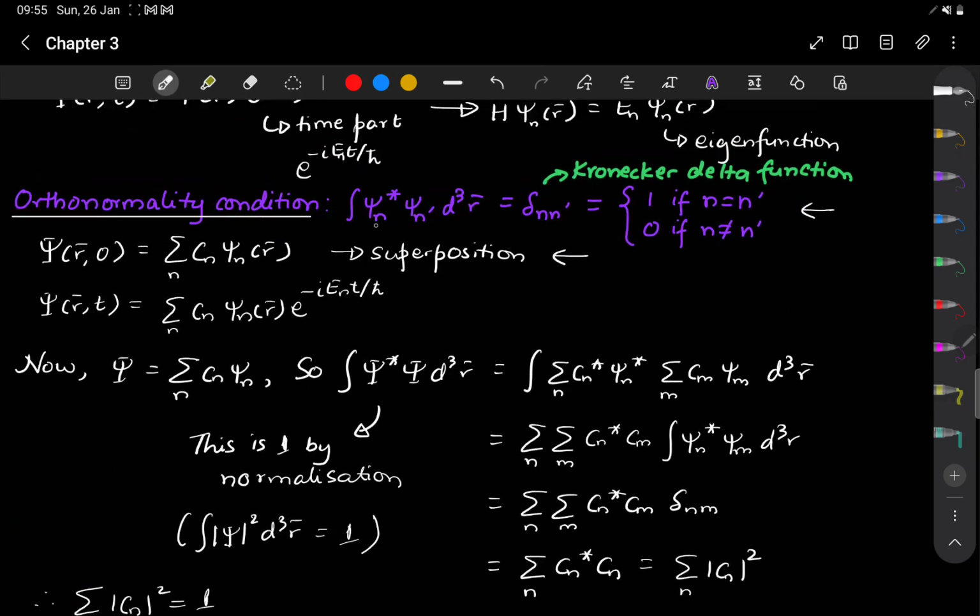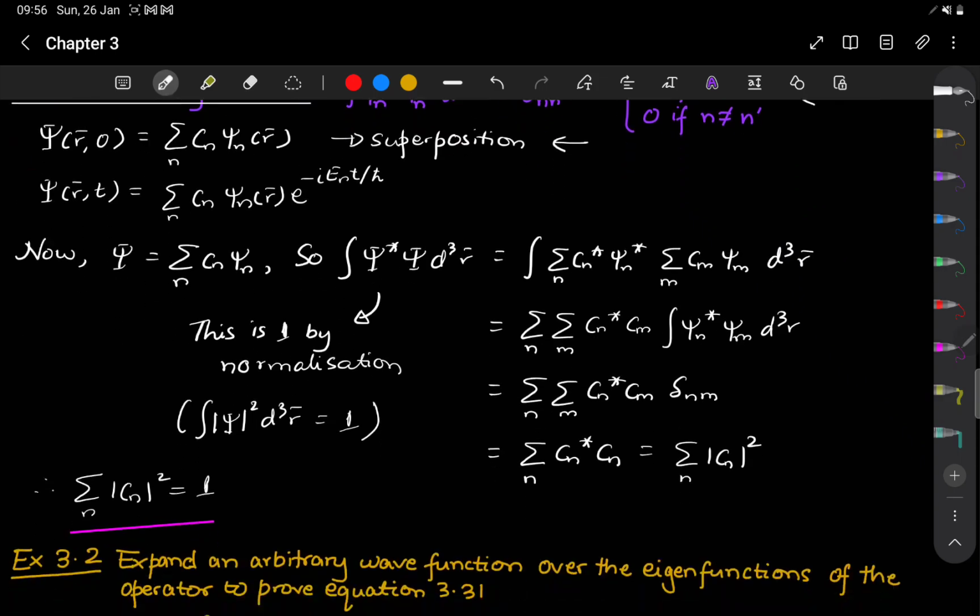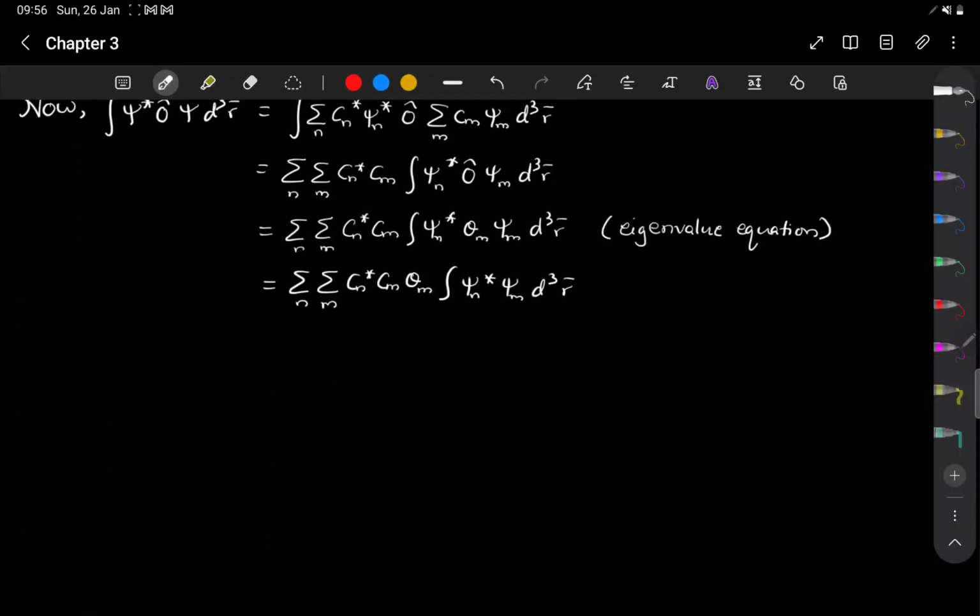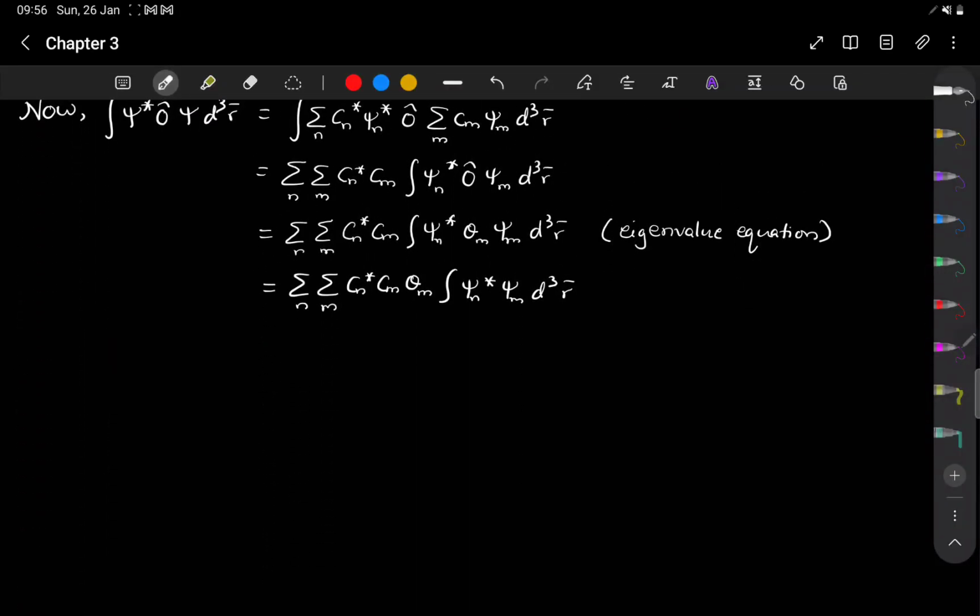So it basically means if you have psi n star, psi n prime, that is two different indices, and one of them is complex conjugated, integrated over the entire space, you get a Kronecker delta function, which means the value is 1 whenever these two indices are same, and the value is 0 whenever the indices are different. So using this orthonormality condition over here, we will come to the following expression.